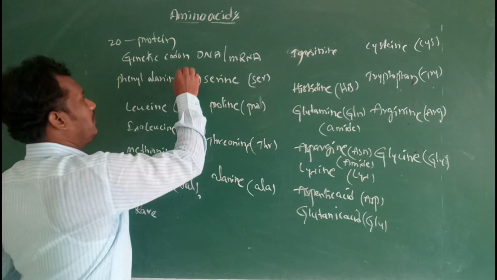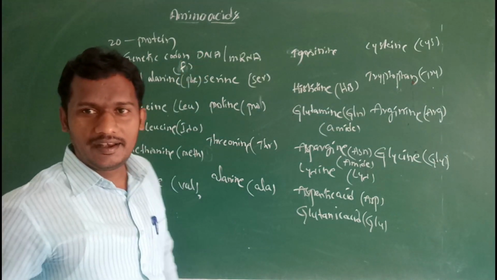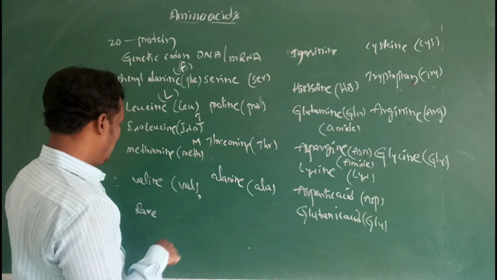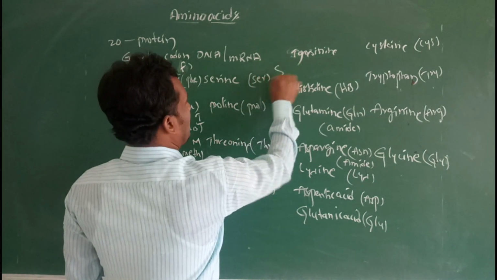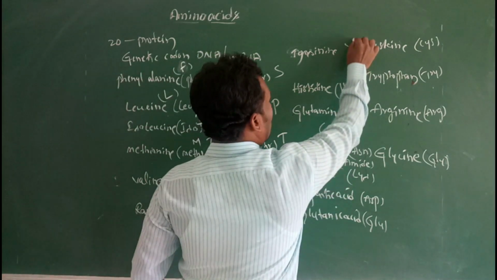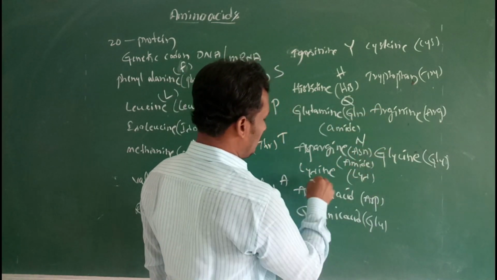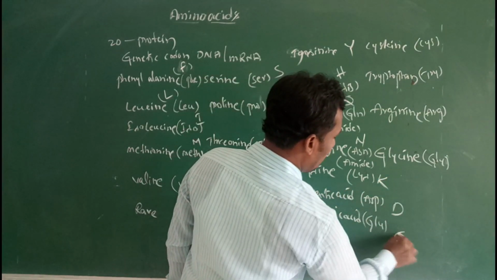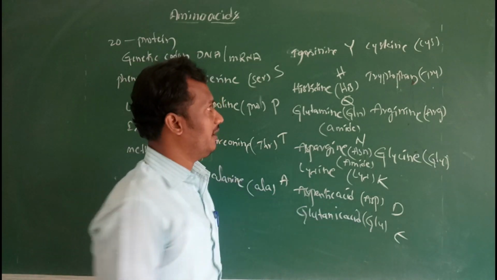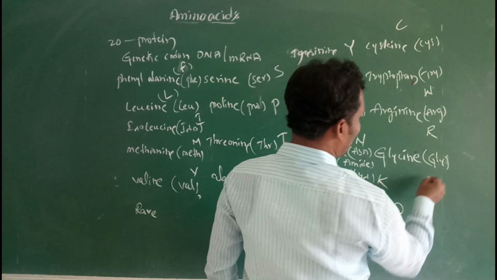So phenylalanine is abbreviated by F, then leucine L, then isoleucine I, then methionine M, then valine V. Next serine S, then proline P, then threonine T, then alanine A, then tyrosine Y, then histidine H, then glutamine Q, then asparagine N, then lysine K, then aspartic acid D and glutamic acid E. Next one, cysteine C, then tryptophan W, then arginine R, then glycine G.